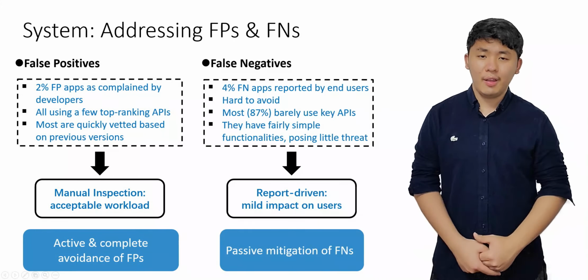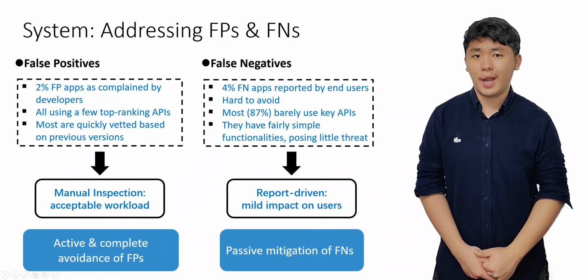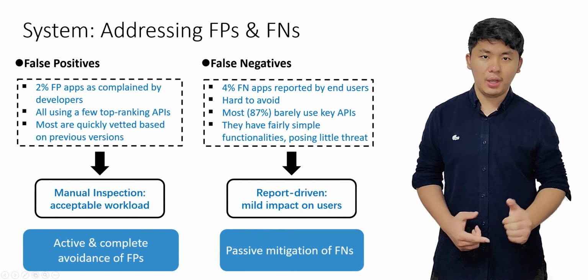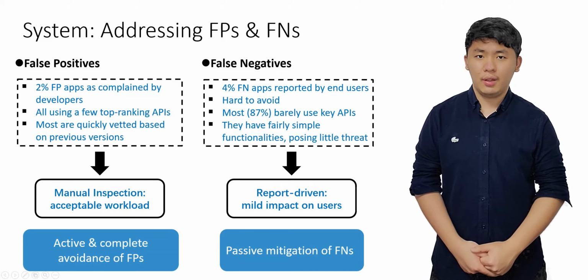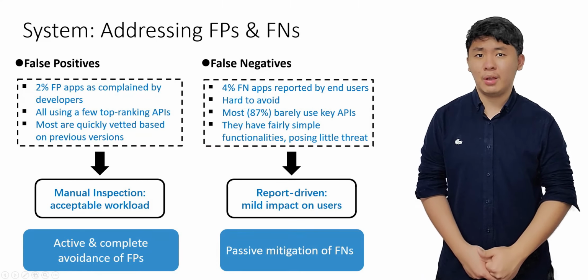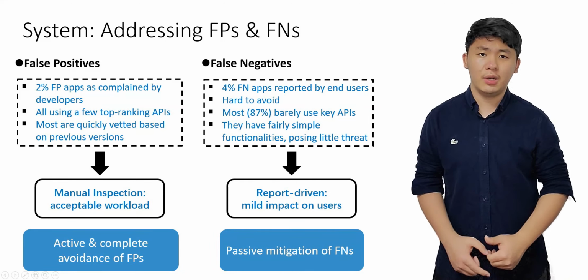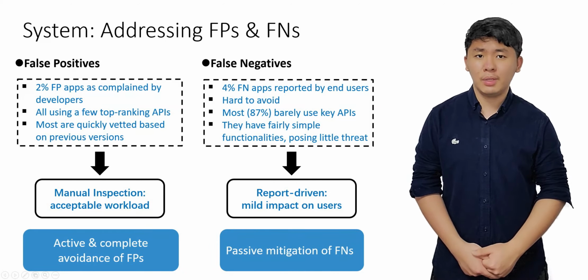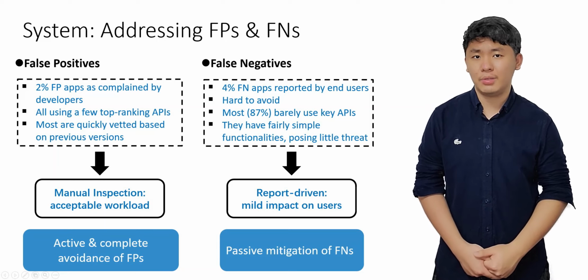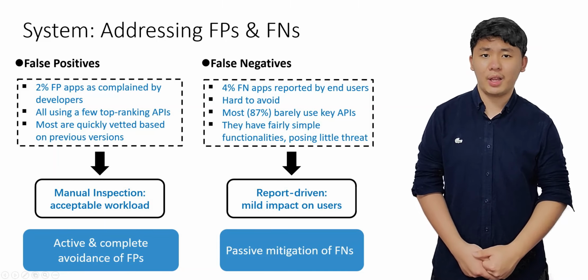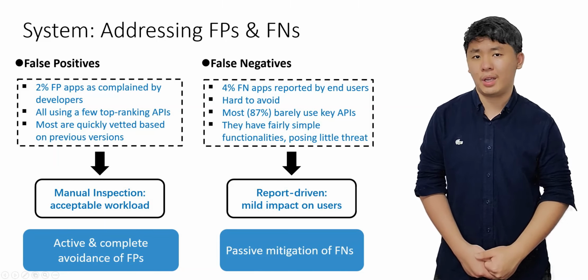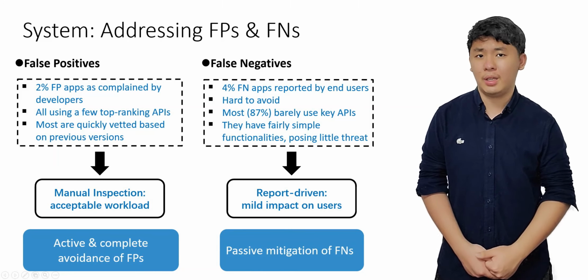On the other hand, false negatives can pose threats to end users and can hardly be avoided. For them, we observe that most have fairly simple functionalities, such as displaying advertisements or accessing certain websites, which are commonly considered to be mild threats to users. As they have little effect on the regular operations of Tencent market, we choose to only passively mitigate them based on user reports.